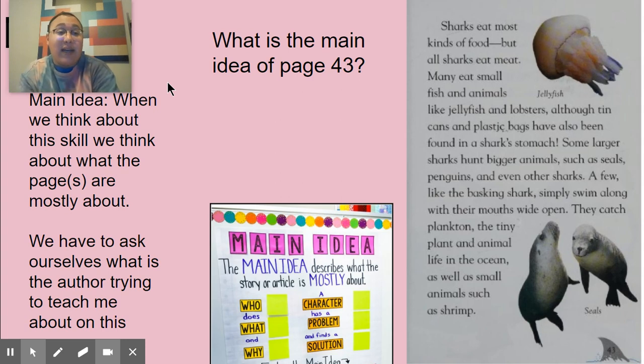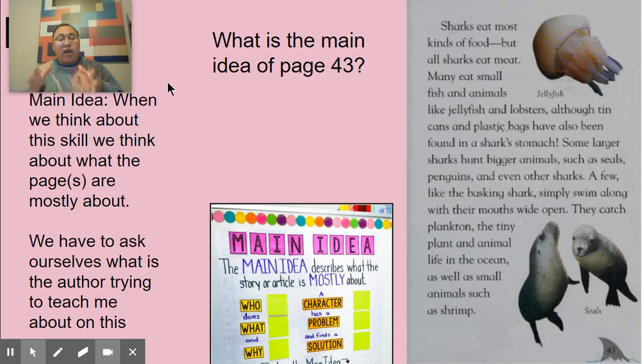So let's reread the page here. So the page says, sharks eat most kinds of food, but all sharks eat meat. Many eat small fish and animals like jellyfish and lobsters, although tin cans and plastic bags have also been found in a shark's stomach. Some larger sharks hunt bigger animals such as seals, penguins, and even other sharks. A few, like the basking shark, simply swim along with their mouths wide open. They catch plankton, the tiny plant and animal life in the ocean, as well as small animals such as shrimp.